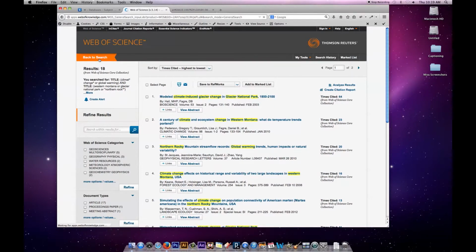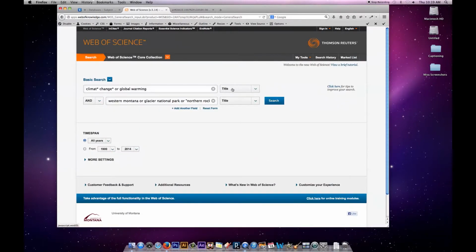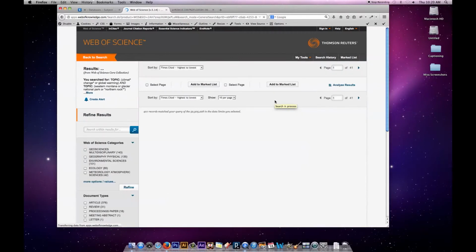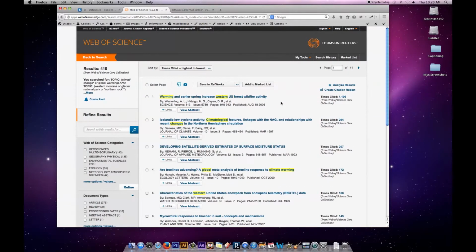Okay, last thing I wanted to show you in Web of Science, if I go back to my search, and if I deliberately keep my search very broad, so I had previously restricted it to title fields. If I go back to topic, which is keywords spread across title, abstract, subject headings, or descriptors, if I have this broad search and I want to use the results to find out what are the journals that have the most articles.